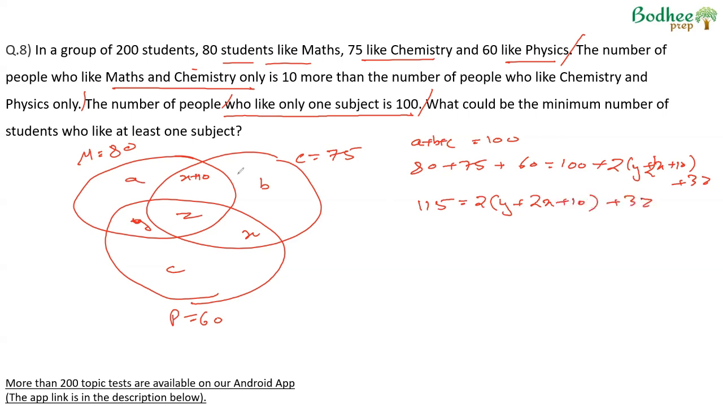plus 3z. If you want to minimize the number inside the Venn diagram, we'll try to maximize z. Also, this 20 will always be there irrespective of the value of y and x. We subtract it here, so we get 95 is equal to 2y plus 2x plus 3z. If you want to minimize the total number inside, z has to be maximized.